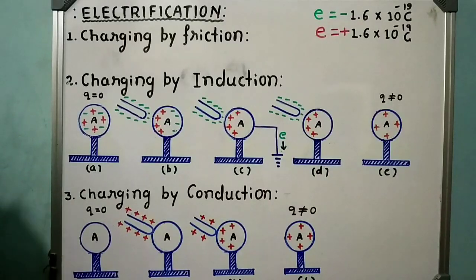When two suitable substances are rubbed together, one substance becomes positively charged by losing electrons and another substance becomes negatively charged by gaining electrons.